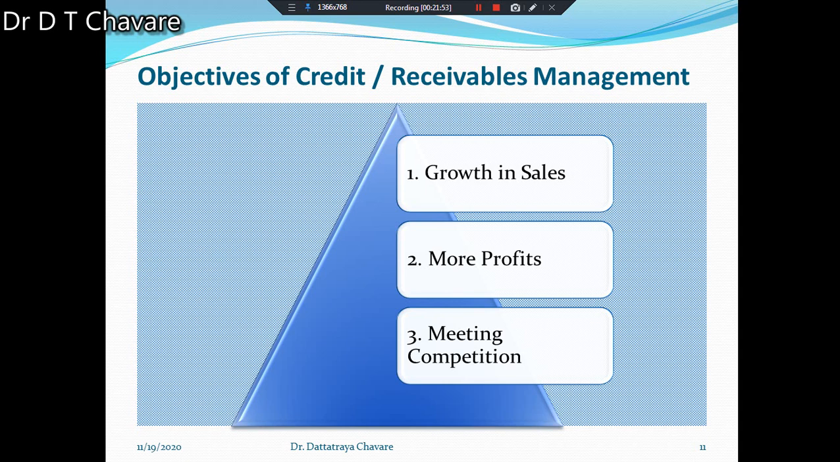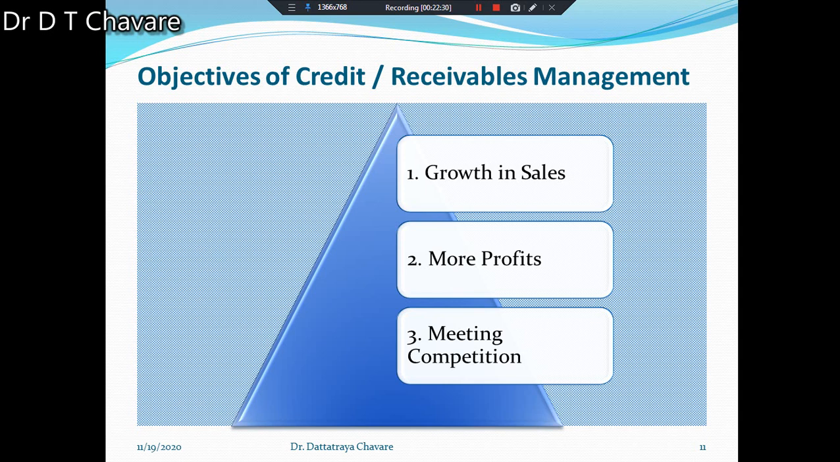Now we have to understand what the objectives of receivable management are. The objectives of credit management are to promote sales and control the credit collection. Why are credit sales made? There are different types of purposes, and we also have to understand those purposes. It means we have to study the objectives of credit sales and receivable management.